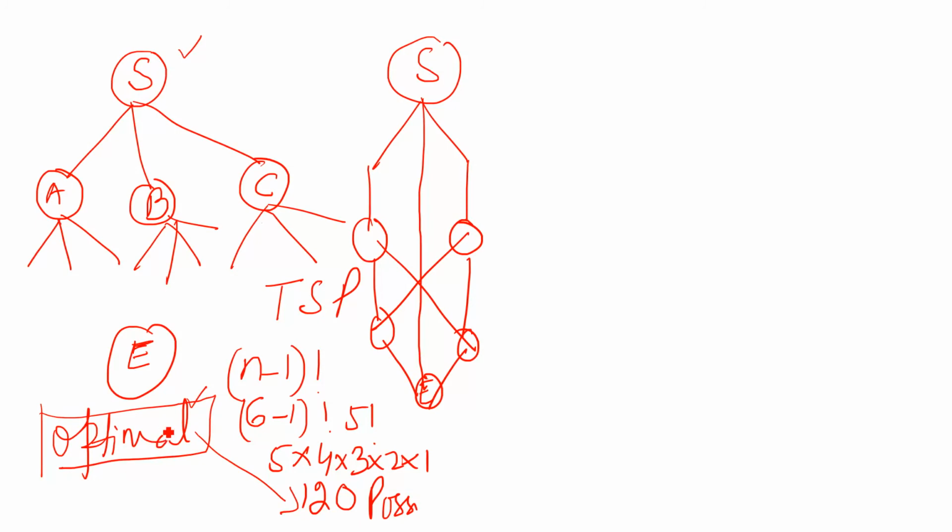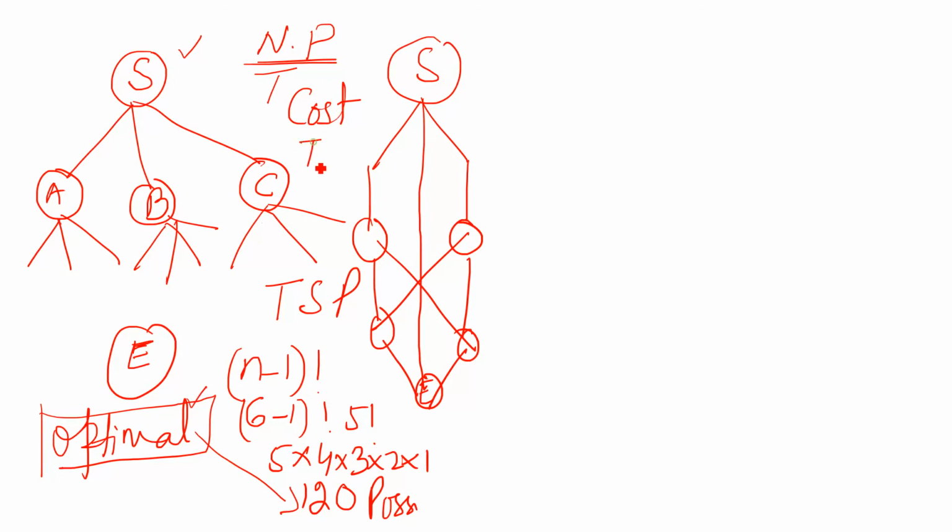So in a state space, if we use an exponential power, it means there is too much cost involved. Why? Because it will take too much time and too much space, and it will be considered a non polynomial problem, which takes too much cost.